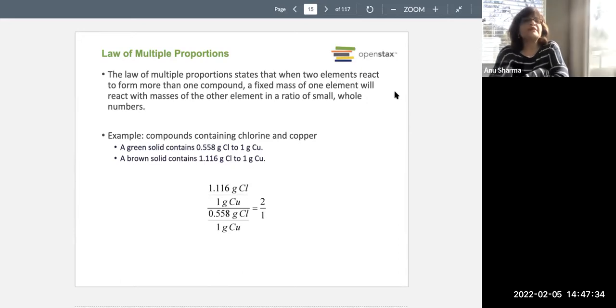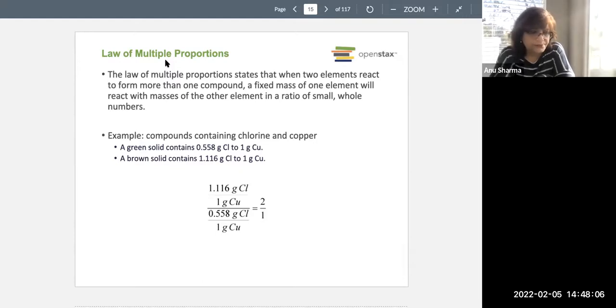So now the difference between the 2 compounds is, the second one contains 2 atoms of chlorine, the first one contains 1 atom of chlorine per 1 gram of copper. So 2-to-1 ratio. So this is called a multiple proportion. In other words, it depends what the atom is. Sometimes the atoms can combine in more than one different way. And when that happens, a totally new substance is formed.